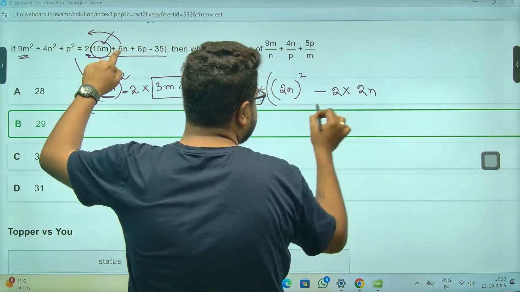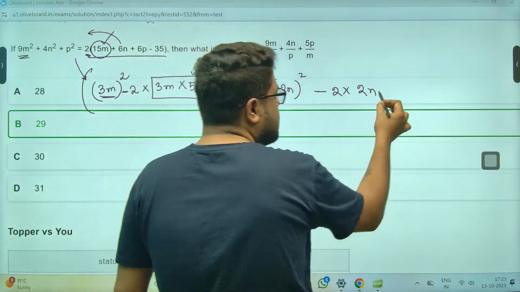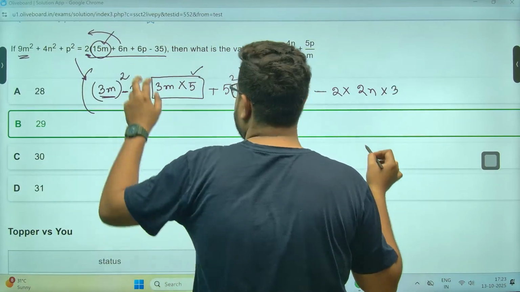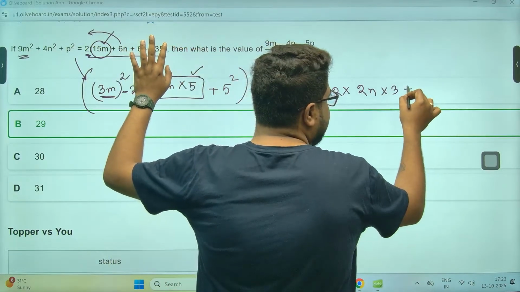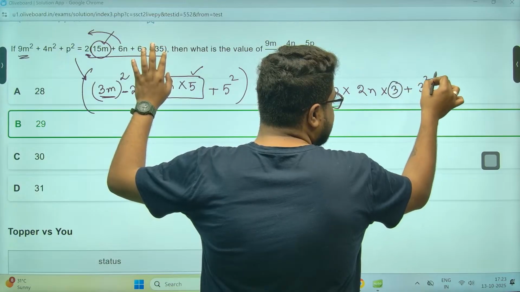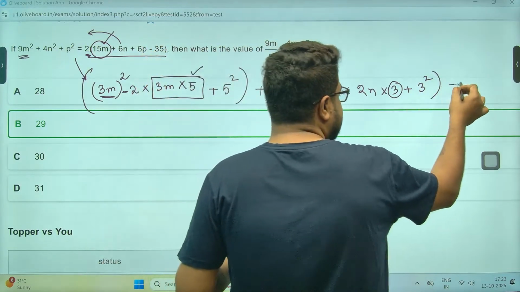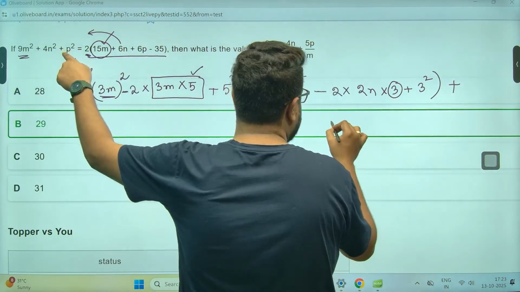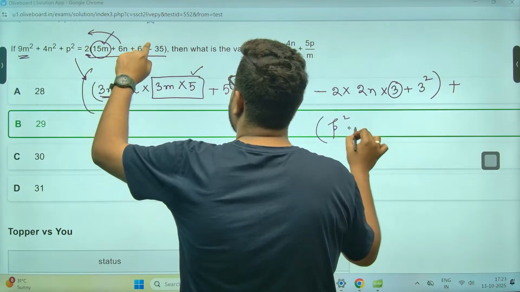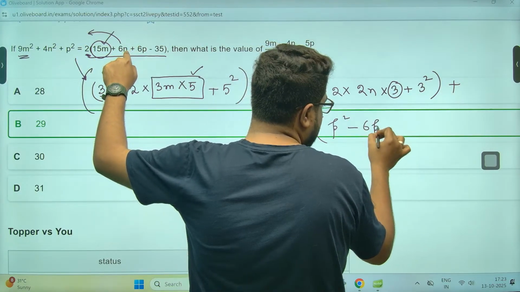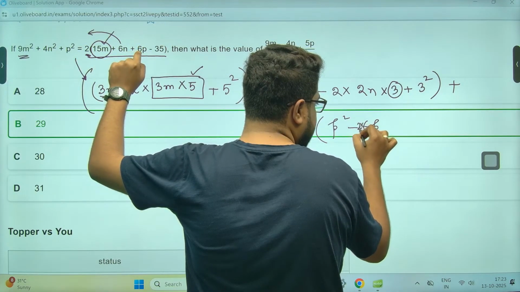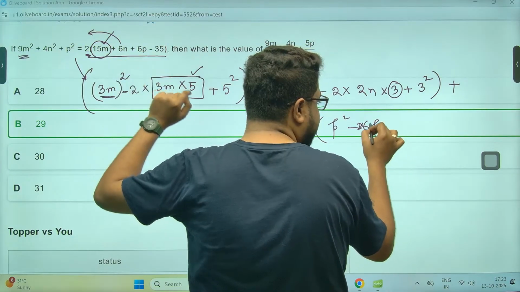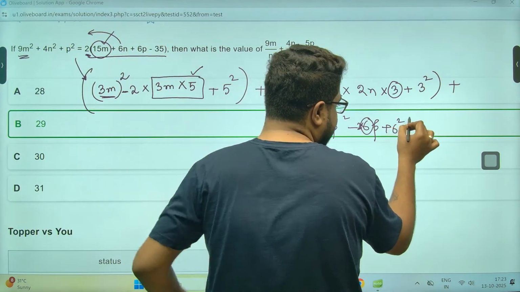But out of 6n, 2n we already have. So multiply by 3, because then only I'll get 6n. So that means this is b, so I must do 3 squared. Similarly, I have to do for p: it is p squared alone minus 6p, meaning 2 into 6p, sorry. So the b is 6, that is 6 squared.